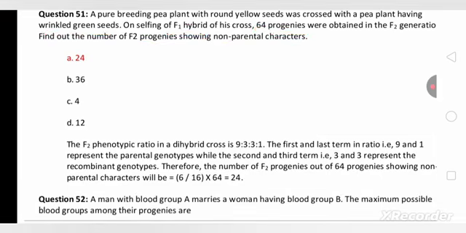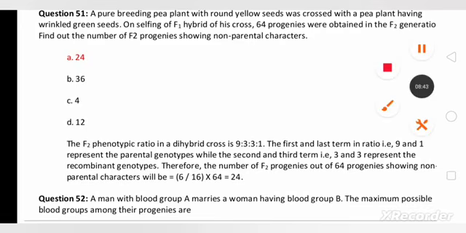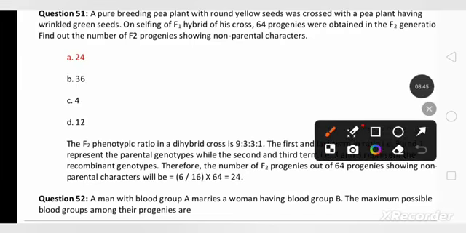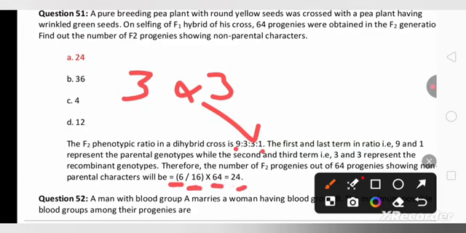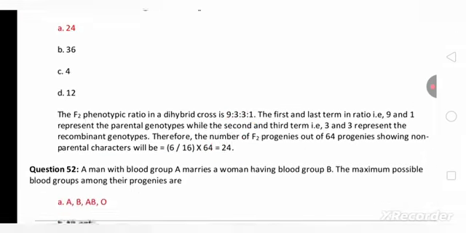So in dihybrid cross, you know, the phenotypic ratio is 9:3:3:1, where 9 and 1 are having parental character, 3 and 3 having non-parental characters. So if you divide 6 by 16 and multiply by 64, you will get 24. So 24 offsprings will be having non-parental character.